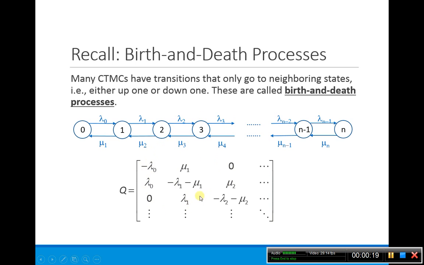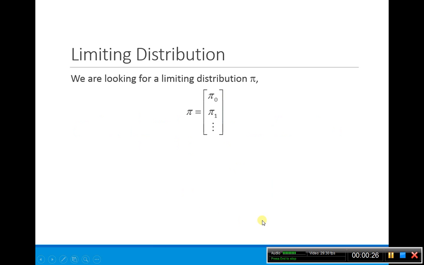So remember last time we talked about the infinitesimal generator matrix Q here. We had this form. So if we're looking for the limiting distribution pi, what we're looking for is the vector pi 0, pi 1, all the way up, such that Q pi is equal to 0, and also the sum of all of our states is equal to 1, where obviously the pi I has to be positive, because here we're looking at the limiting distribution, so they have to sum to 1, right?